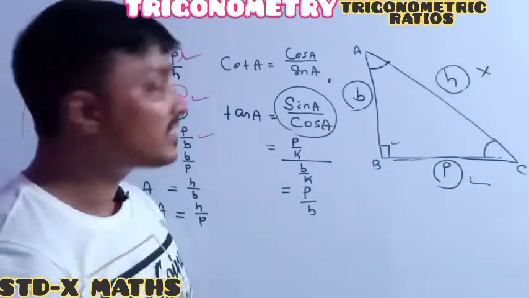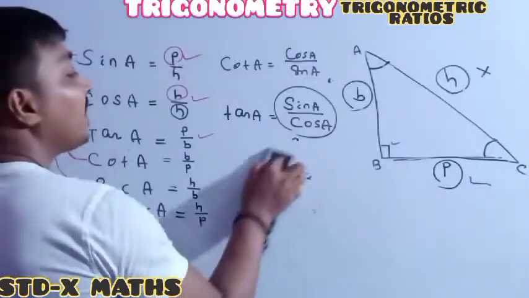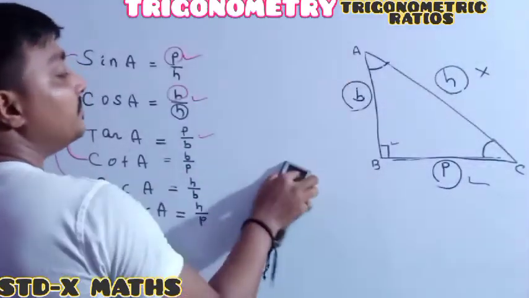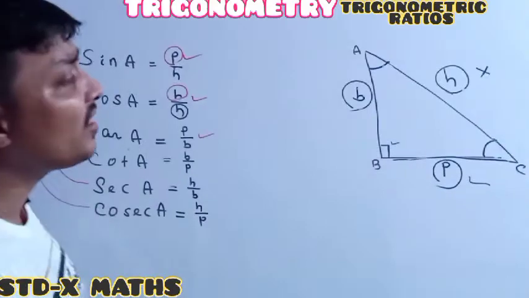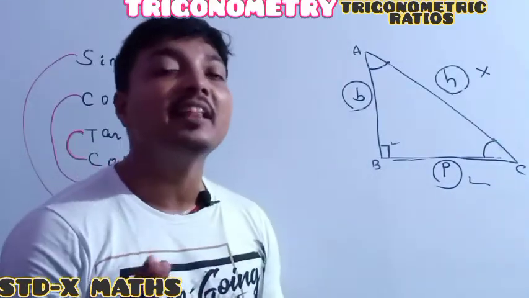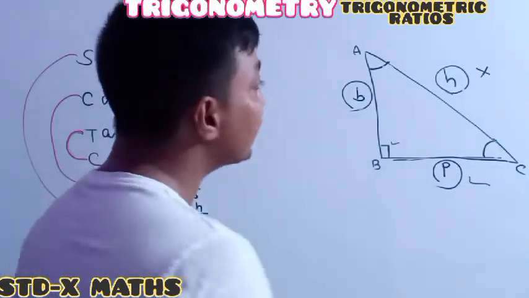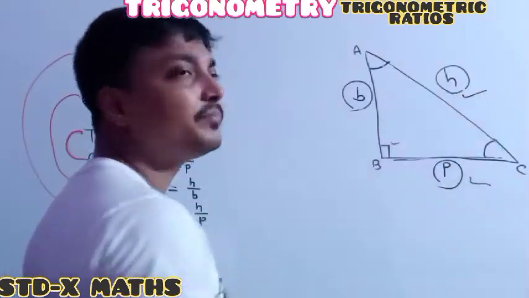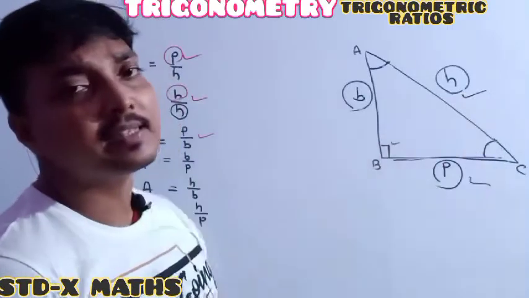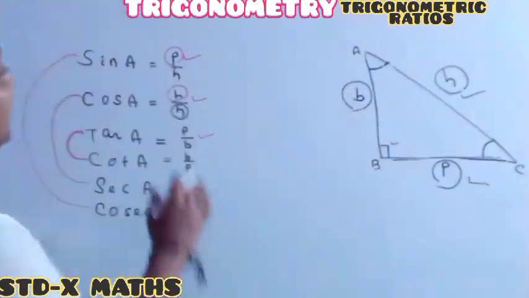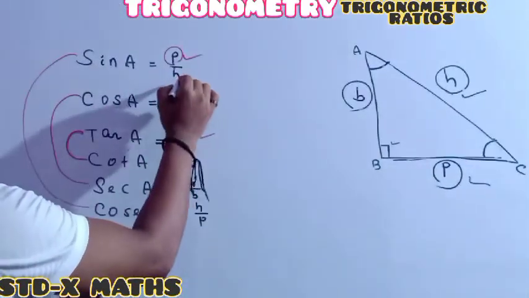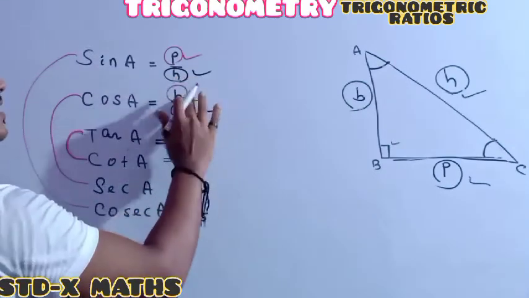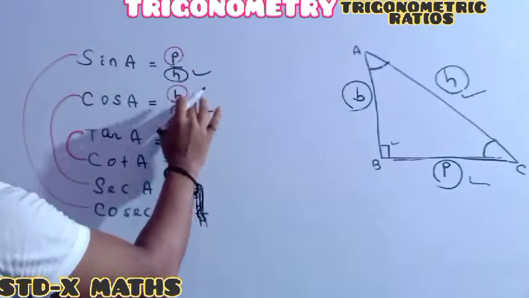Another important thing I am telling everyone, you just have to remember: in a right angle triangle, H is always the largest, the longest side. As H is the longest side, the denominator is greater. Here the denominator is greater, and here the denominator is greater.